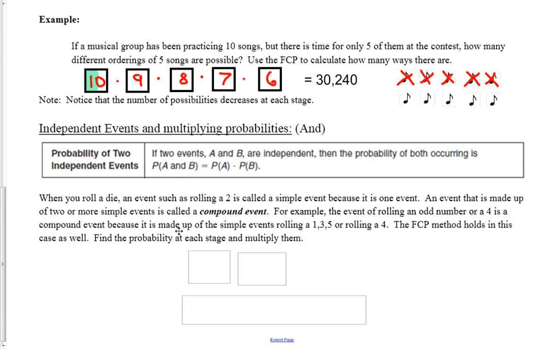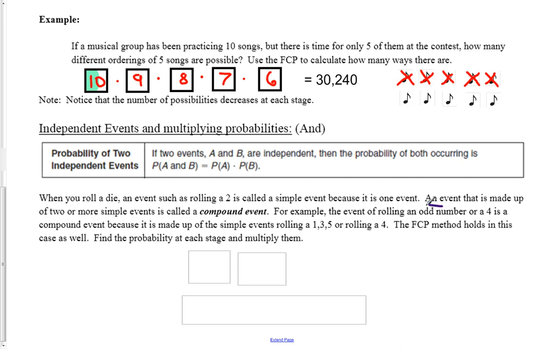Let's take a look at this for the independent events and multiplying probabilities. This time, instead of having whole numbers where we're counting ways to do it, we're going to have fractions because we're doing probabilities. When you roll a die, an event such as rolling a 2 is called a simple event because it's one event. You roll the die once, and you get a 2 or you don't. An event made up of 2 or more simple events makes a compound event. For example, the event of rolling an odd number or a 4 is a compound event, and that assumes that you roll twice here.